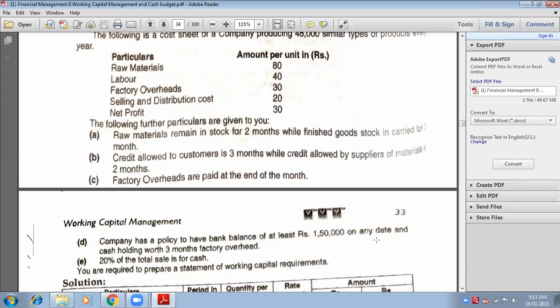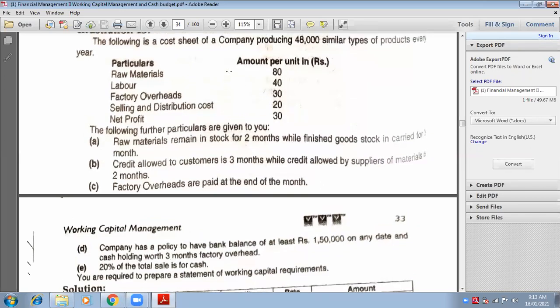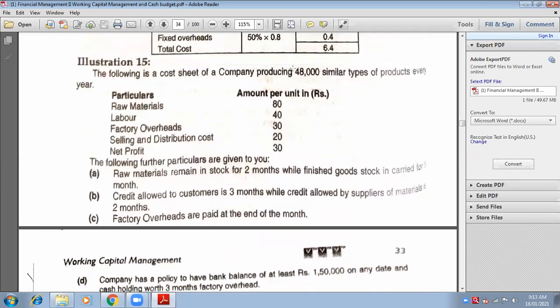For factory overheads, what is the rate? 30 per unit. So we will take 30 per unit into 3 months into how many units? 48,000 divided by 12, whatever will be our answer, 4,000. Yes, 48,000 divided by 12 will be 4,000. So we will take 4,000 units. Like we always calculate with stock of raw material, debtors, creditors, stock of finished goods, this is the formula that we use to calculate other adjustments also. Likewise, we have to calculate for cash also in this sum.